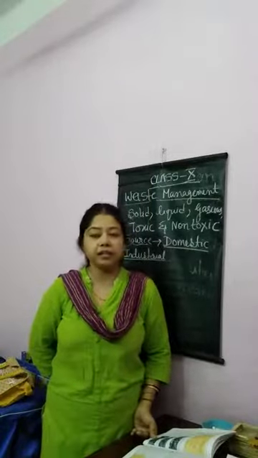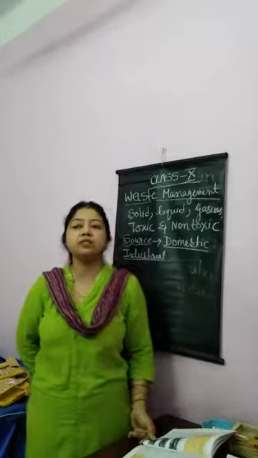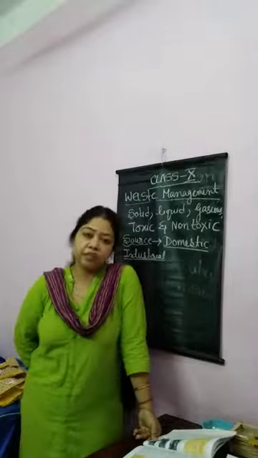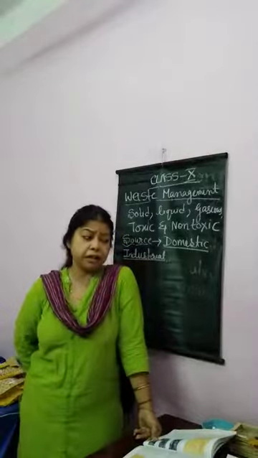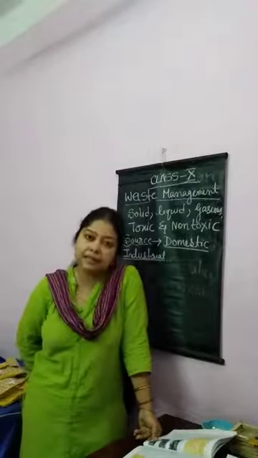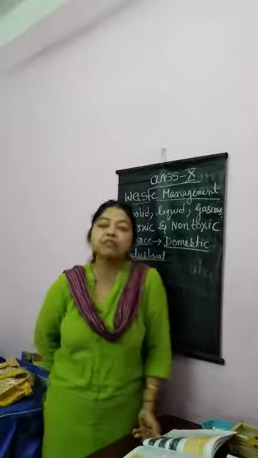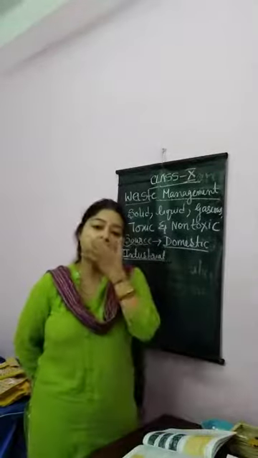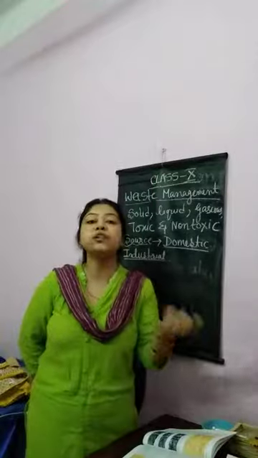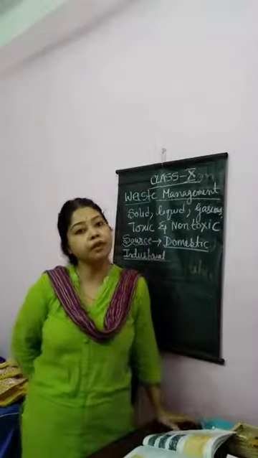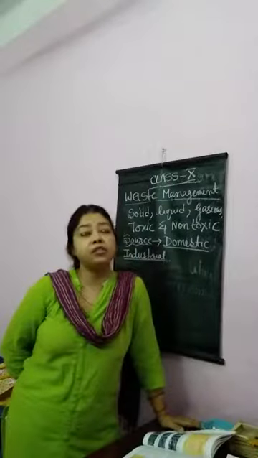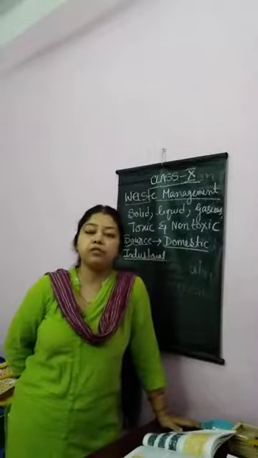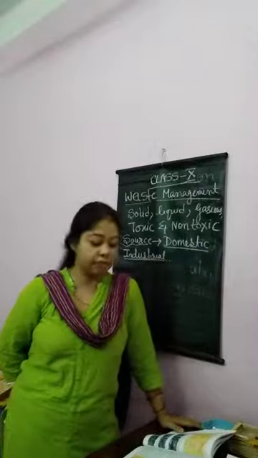Now agricultural waste. Agricultural waste is waste which is generated from agriculture. Agriculture means when the farmers utilize pesticides, fungicides, weedicides. Those are not good for the soil. They are not good for the air also. They cause waste and they cause poison to nature. So they are called agricultural waste.